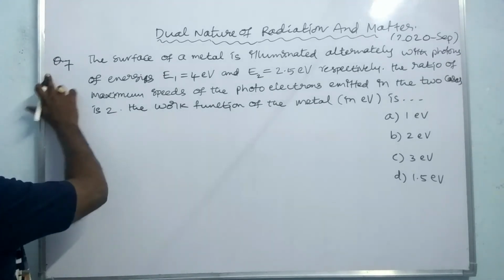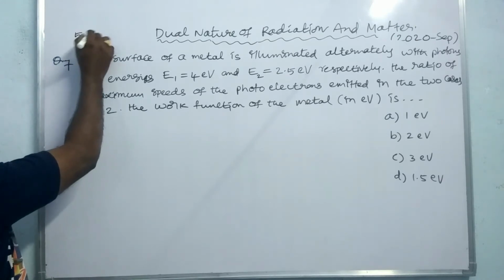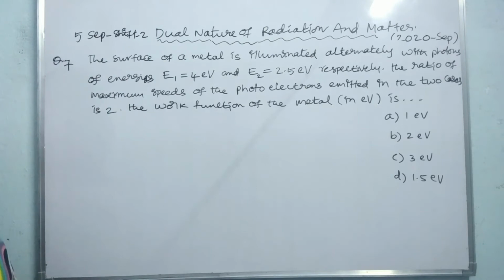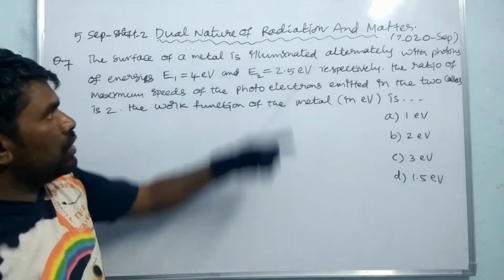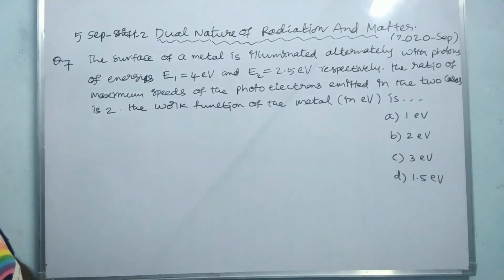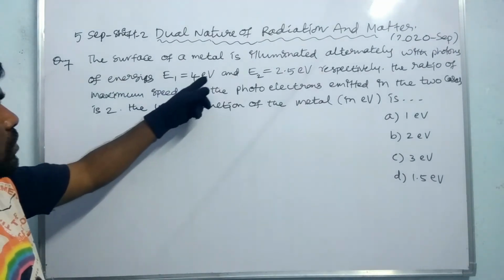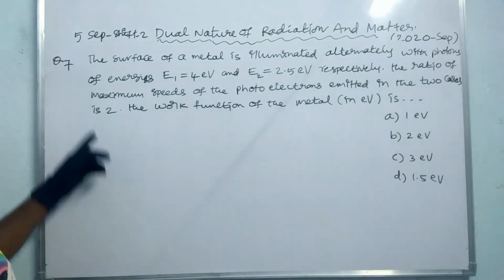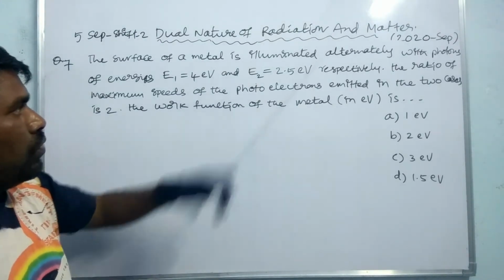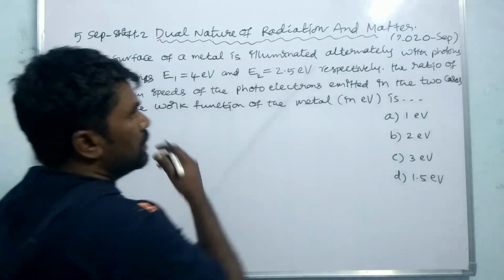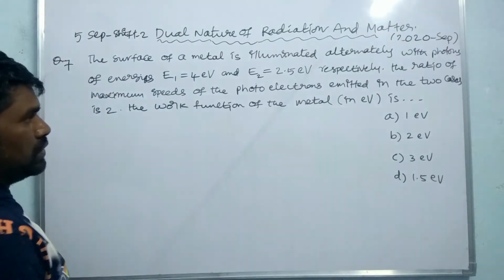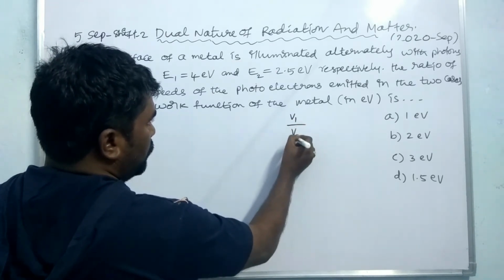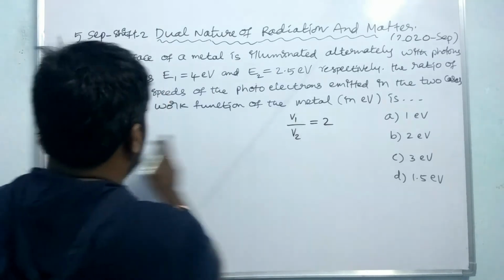This is the question which was asked on 5th September, shift 2. Very simple question. The surface of a metal is illuminated alternately with photons of energy E1 = 4 electron volts and E2 = 2.5 electron volts respectively. The ratio of maximum speeds of the photoelectrons emitted in the two cases, the first case speed V1, the second case speed V2, the ratio of these two is 2.